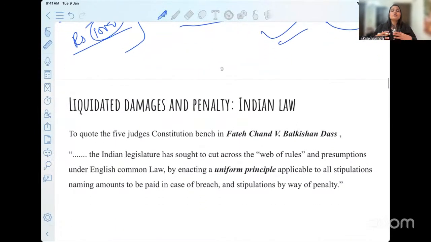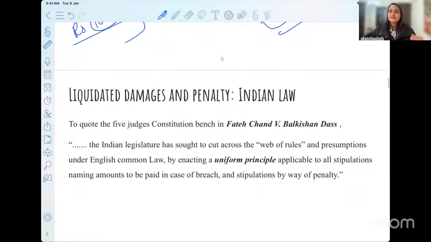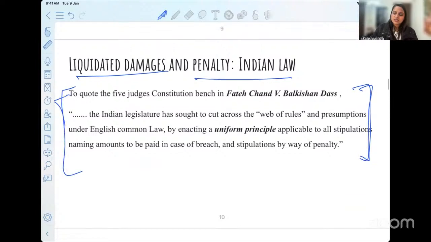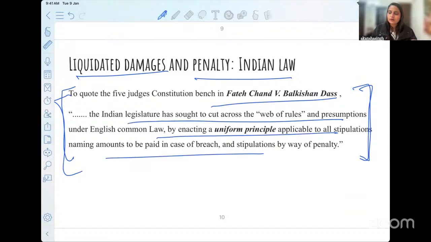But now coming to our Section 74, we just discussed that we do not make any distinction between liquidated damages and penalty. And that is what has been held by our judges in various judgments as well. I've just mentioned the name of the case law. We'll be doing this case law with regards to other concepts as well. I've just highlighted how liquidated damages and penalty, as discussed in this particular case law, are not different from each other. We have thanked our legislature, that the Indian legislature has sought to cut across the web of rules.